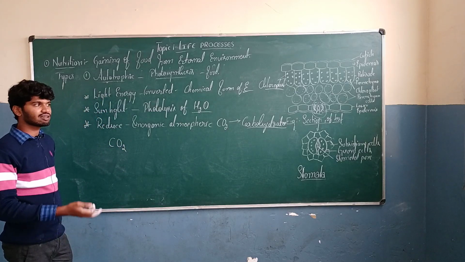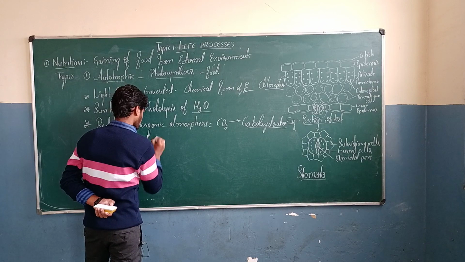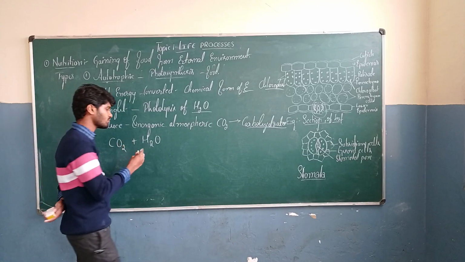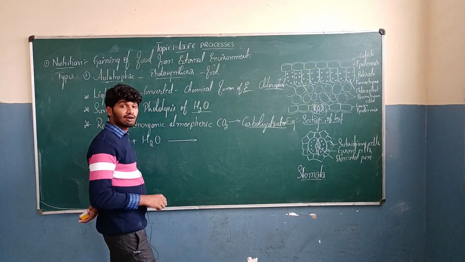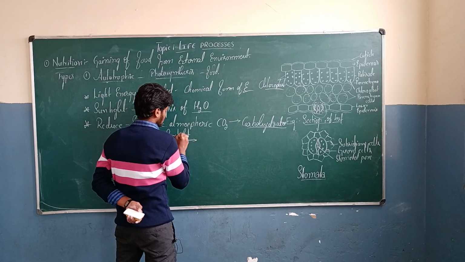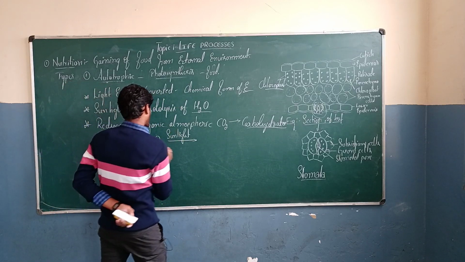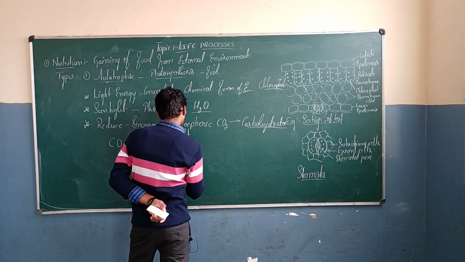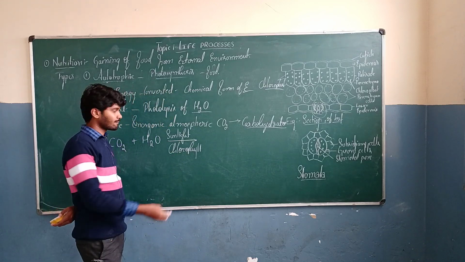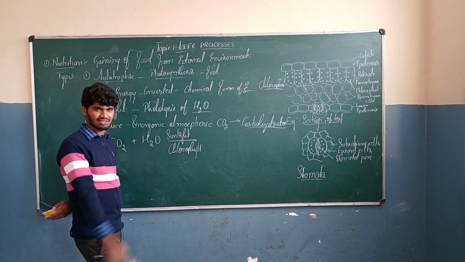CO2 is one of the main raw materials which is gained from the environment by the leaves, plus water. Water is absorbed by the plants with the help of roots. The plant receives sunlight as an energy packet. They use sunlight for the photolysis of water. The green plants have chlorophyll as a pigment. This chlorophyll pigment helps in the absorption of sunlight and distribution of energy during photosynthesis.